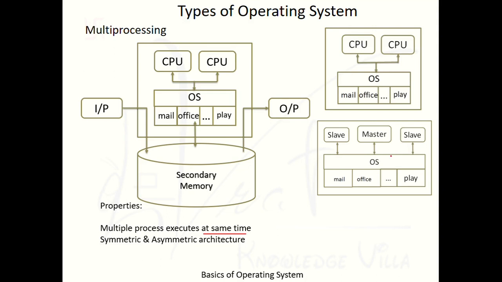It is called asymmetric architecture. In the market, asymmetric architecture is generally very famous because we can assign roles and responsibilities as per the requirement, whereas in symmetric architecture we have to assign the same functionality to every processor.